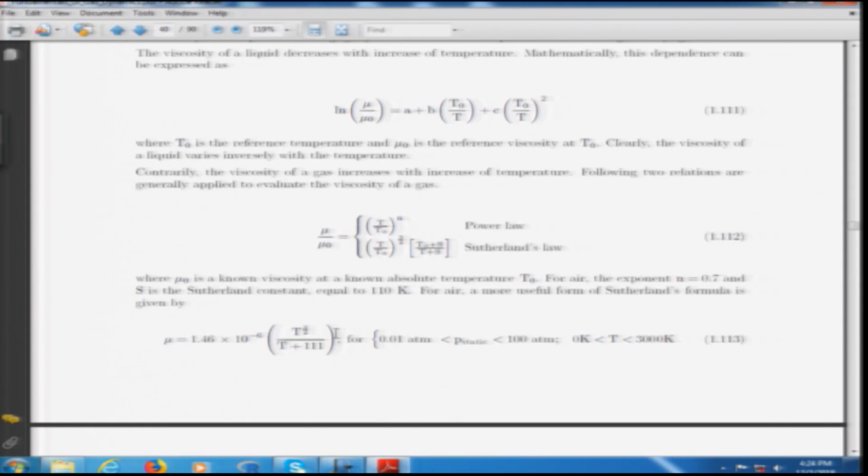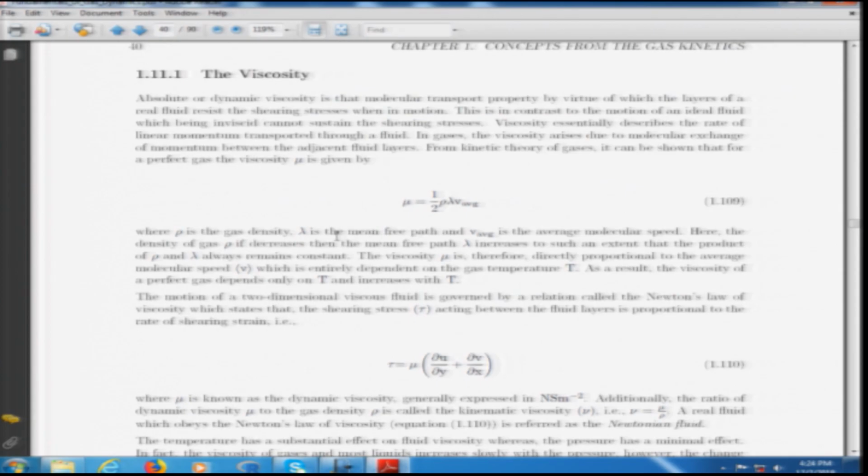Using this formula, one can calculate the viscosity of air with respect to temperature. Clearly, we can see that with an increase of temperature, the viscosity of air is increasing. Now, one more fact before we move toward the next transport property. From the kinetic theory of gases, it can be shown that the viscosity can be represented as 1 by 2 times rho times lambda times V average.